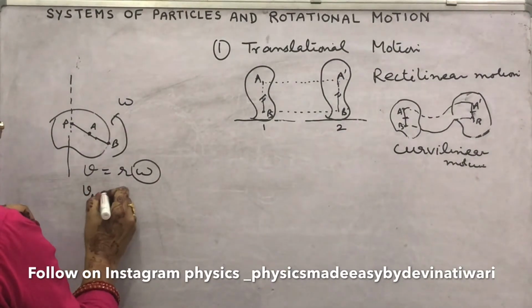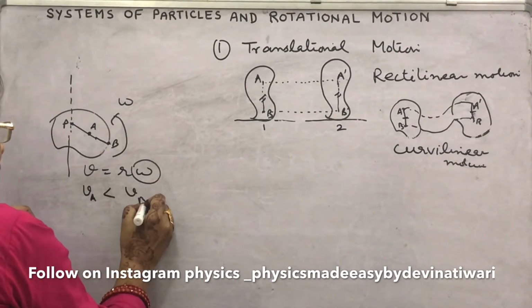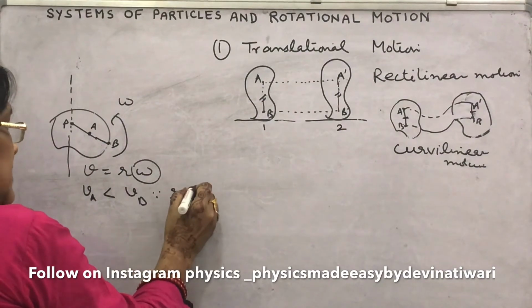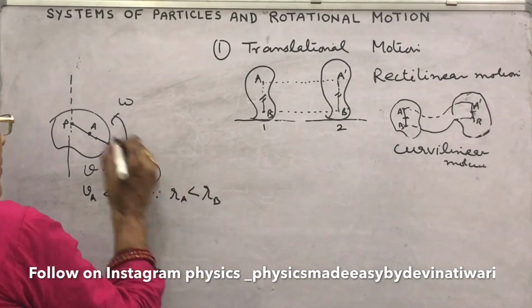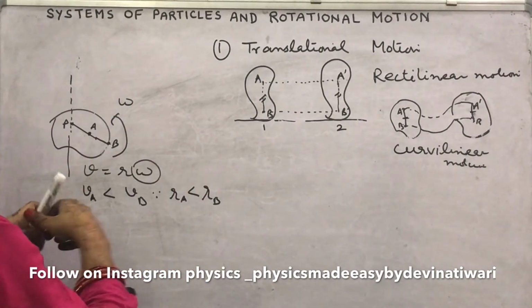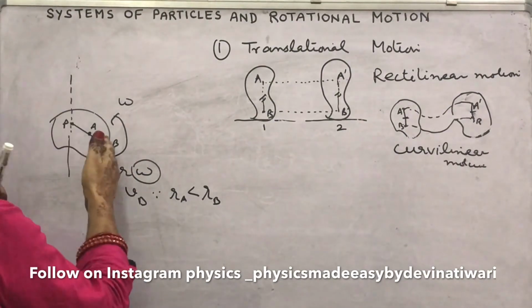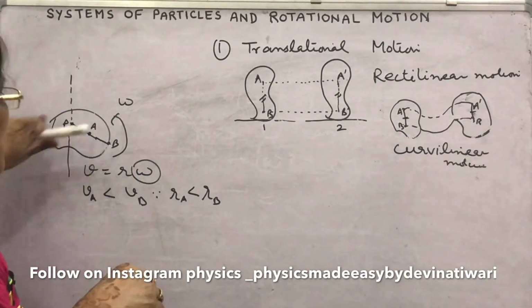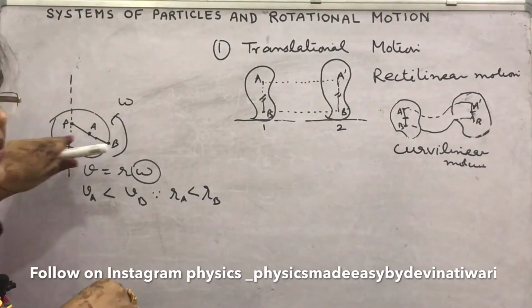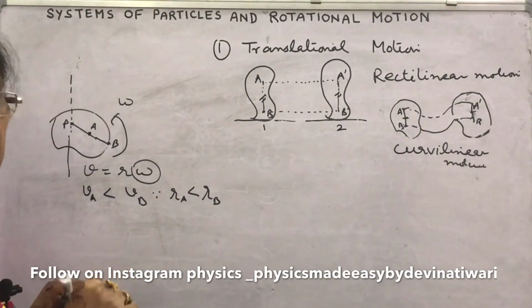What we'll find here, this VA will be less than VB since RA is less than RB. For constant omega, this will be true. So rotation means each and every particle moves along a circular path about the fixed axis.